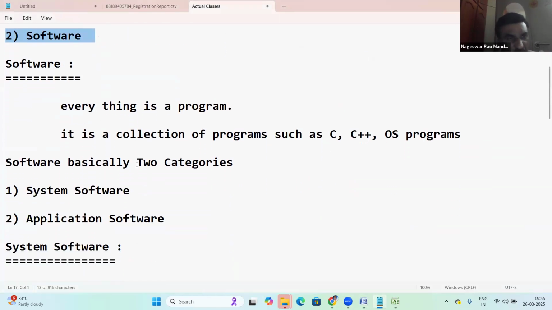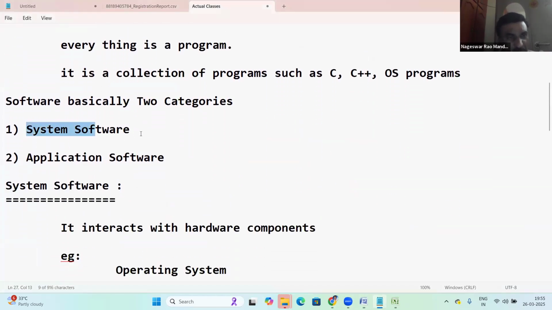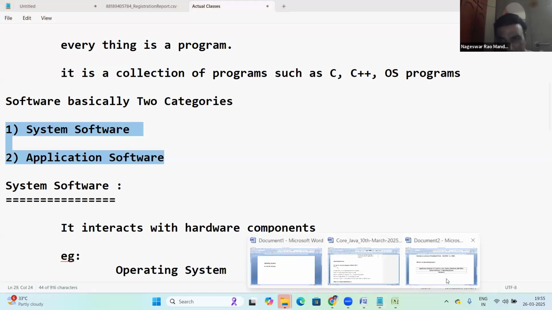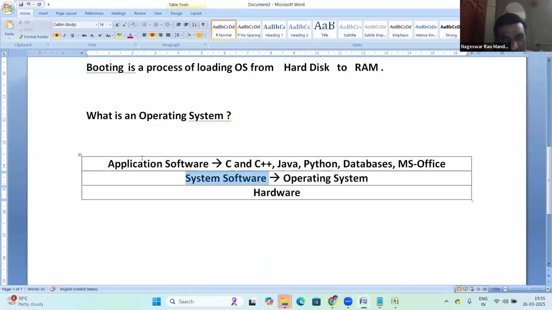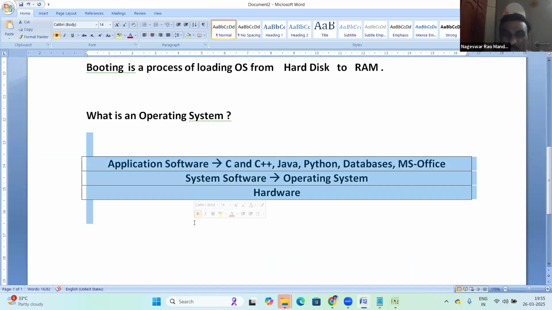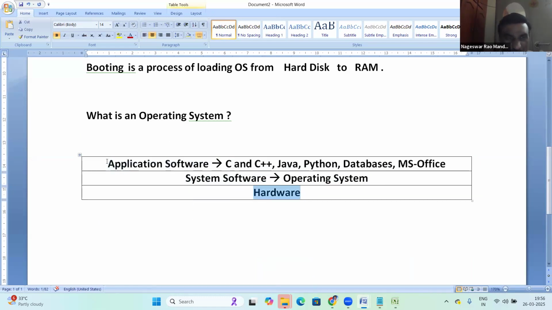Right? See, in software, there are two things: system software and application software. Software, system software, application software, right? This whole thing is a computer. In a computer, there is hardware and then software. In software, there are two things, system software and application software. So system software interacts with hardware components, that's it. So OS is system software. Okay, fine.